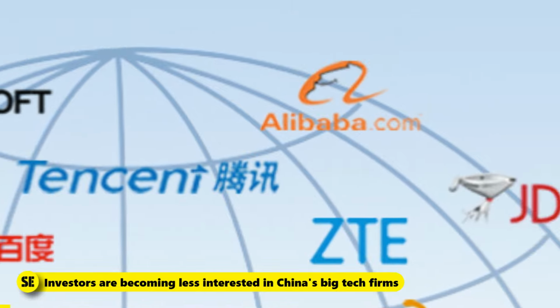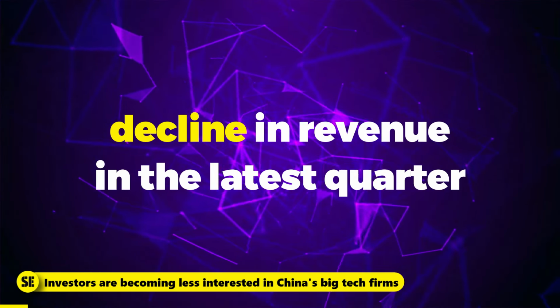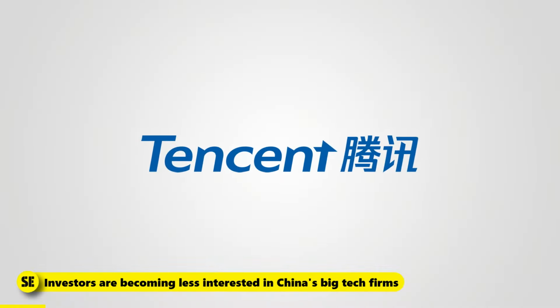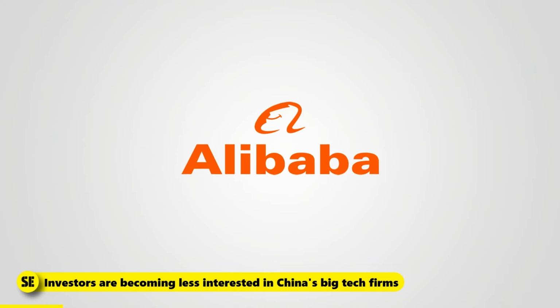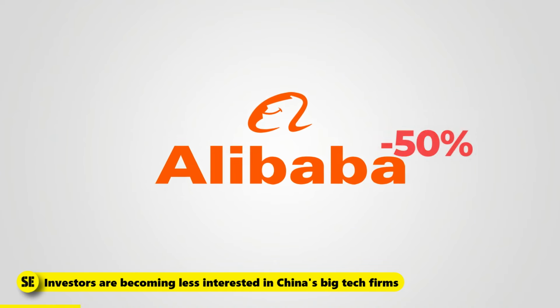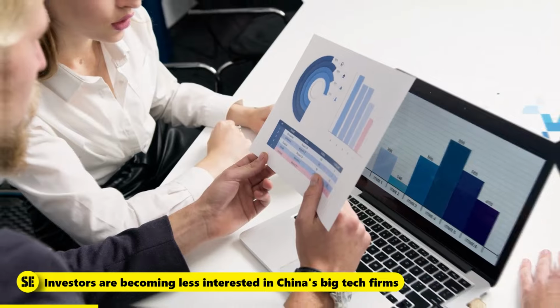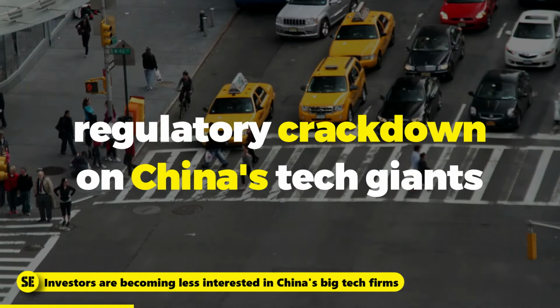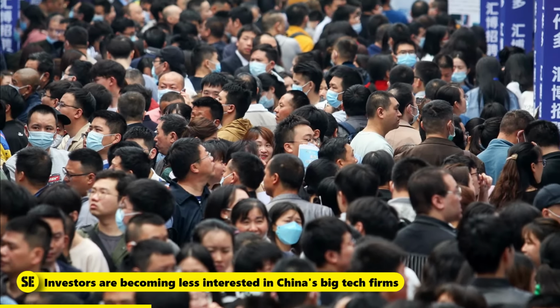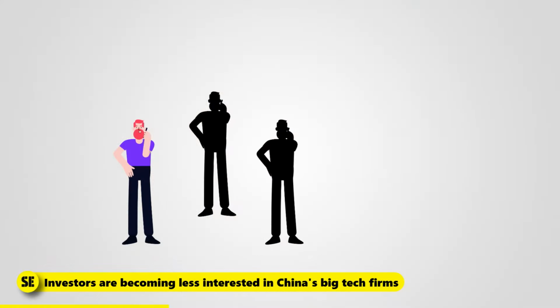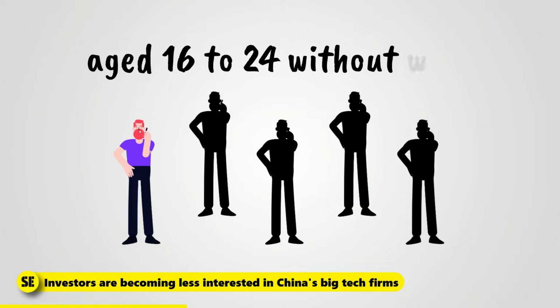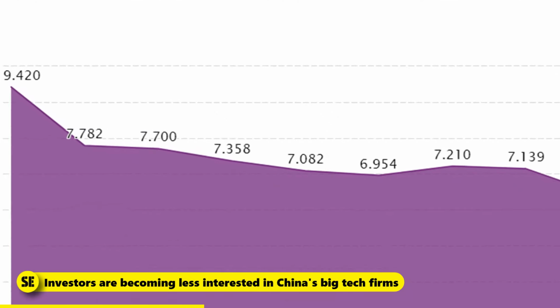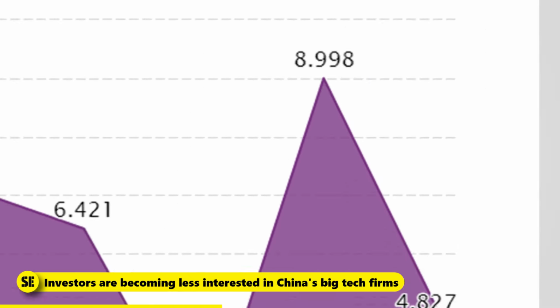Tencent and Alibaba have reported a decline in revenue in the latest quarter, with Tencent's profits dropping by 50% and Alibaba's net income falling by half. This drop is believed to be influenced by a 2-year-long regulatory crackdown on China's tech giants. The unemployment rate among young workers in China is a cause for concern, with 1 in 5 aged 16 to 24 without work. This could affect China's productivity and growth in the future.